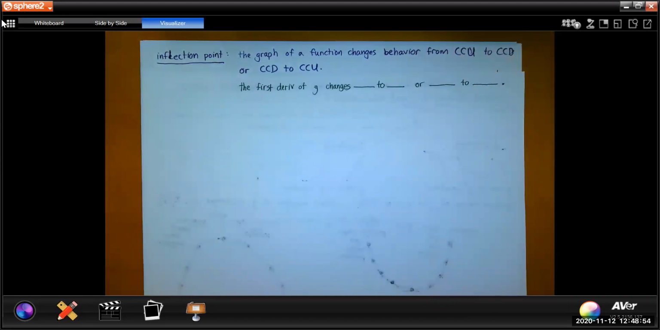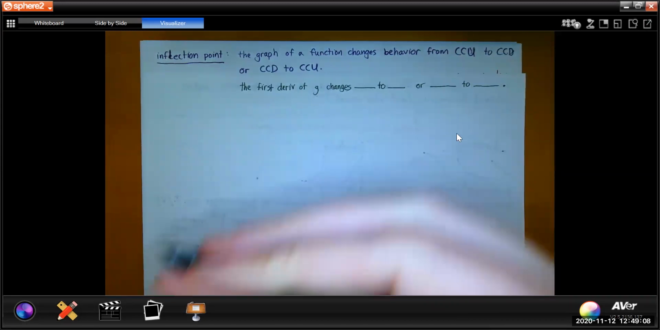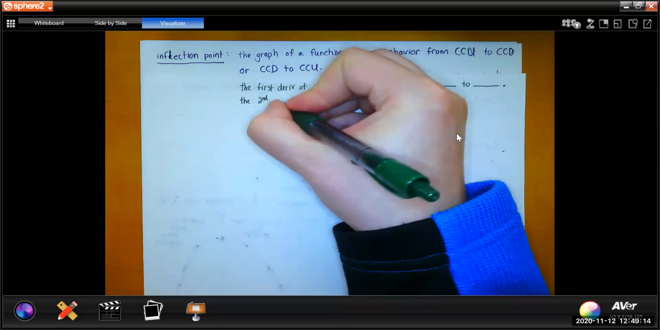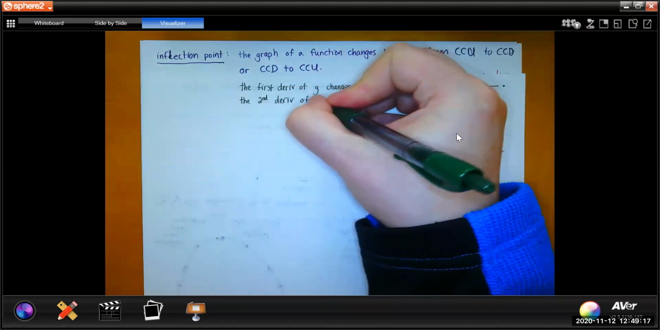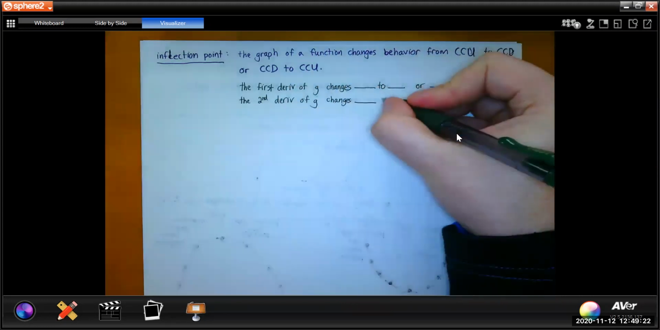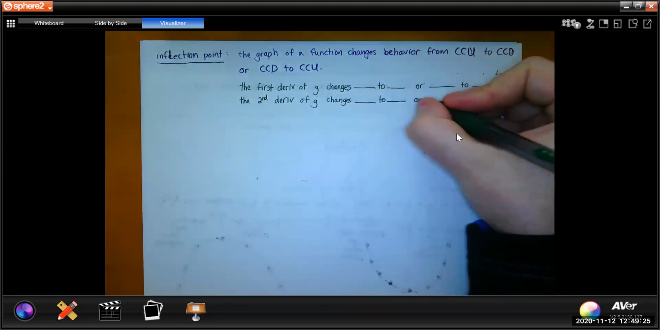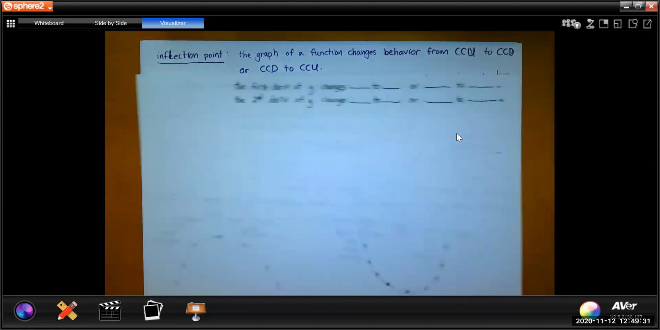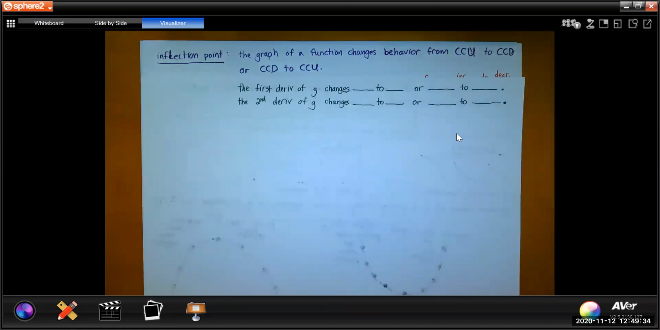So this has implications for the first derivative of G. So if G changes from concave up to concave down, how does the first derivative of G change? This has implications for the second derivative of G. So the function changes from concave up to concave down. How does the second derivative change? How does the first derivative change? We need to be thinking about all three of these ideas simultaneously.